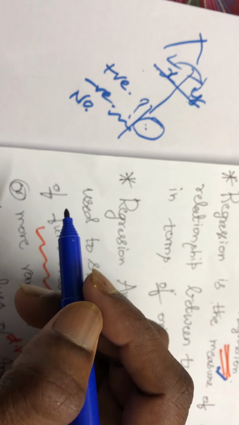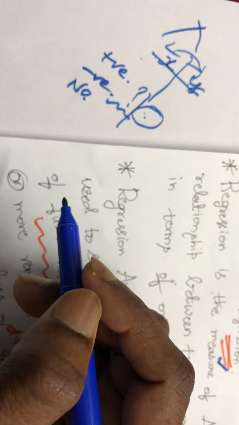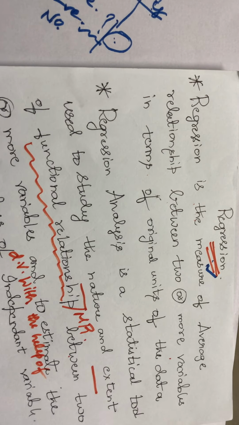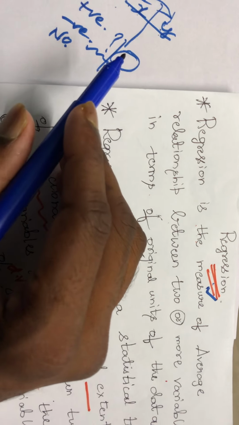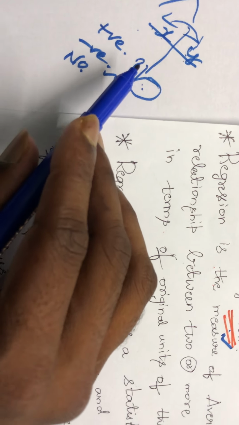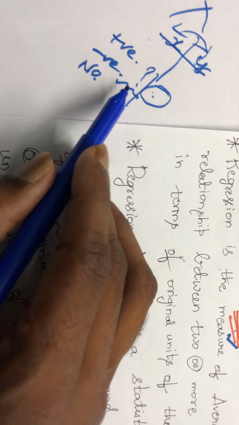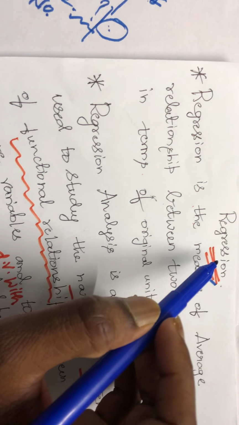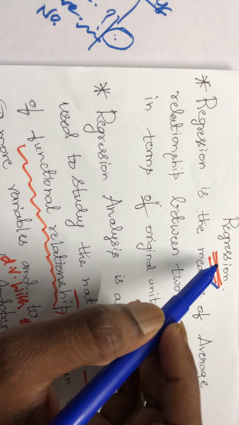Hence, we are learning another new concept called regression analysis. Under correlation, we cannot find the value of unknown factors. Therefore, regression helps us find the value of an unknown factor.